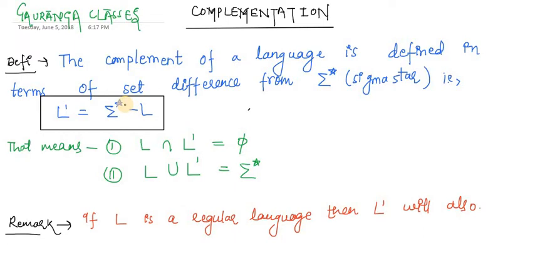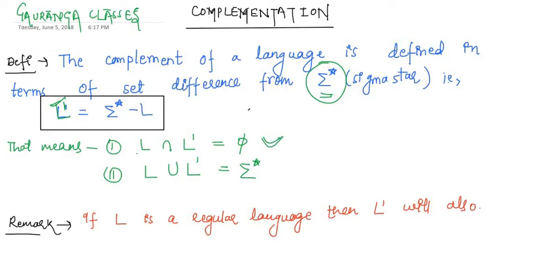Hello friends, so let us discuss complementation. The complementation of a language is defined in terms of set difference from sigma star. That means, as I told in the last video, if two languages are complement to each other, then since complementation is represented by L dash, L intersection L dash will be phi.